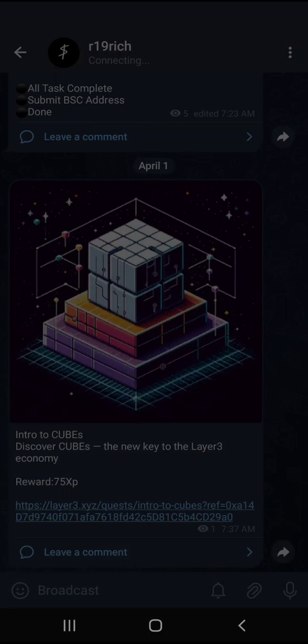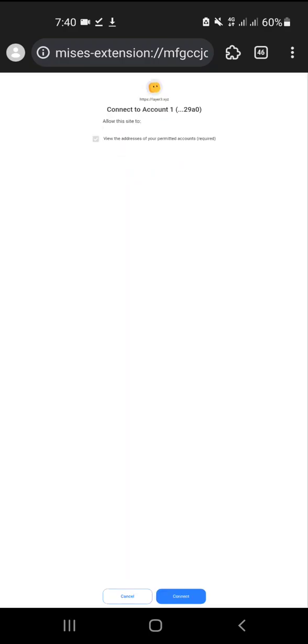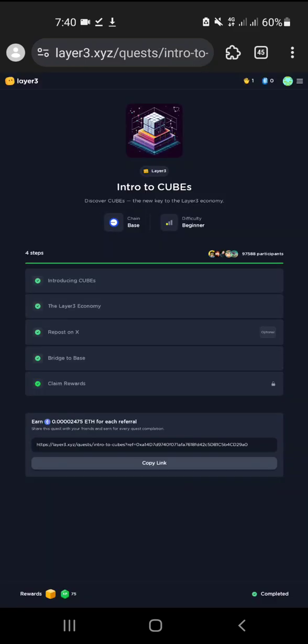Okay, so go to your browser extension where you have MetaMask or any EVM wallet, and it's straightforward, nothing complicated. It will ask you to approve, so approve that, confirm, and connect. It immediately brings you into your page. If you are new here, create a Layer3 account.